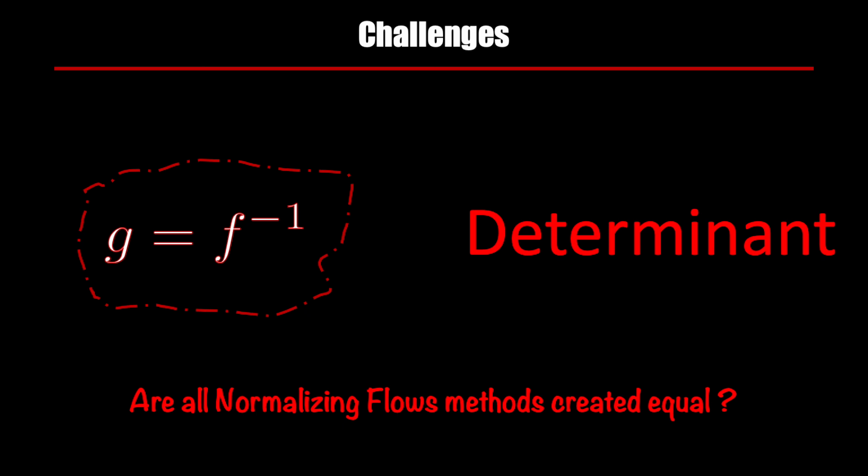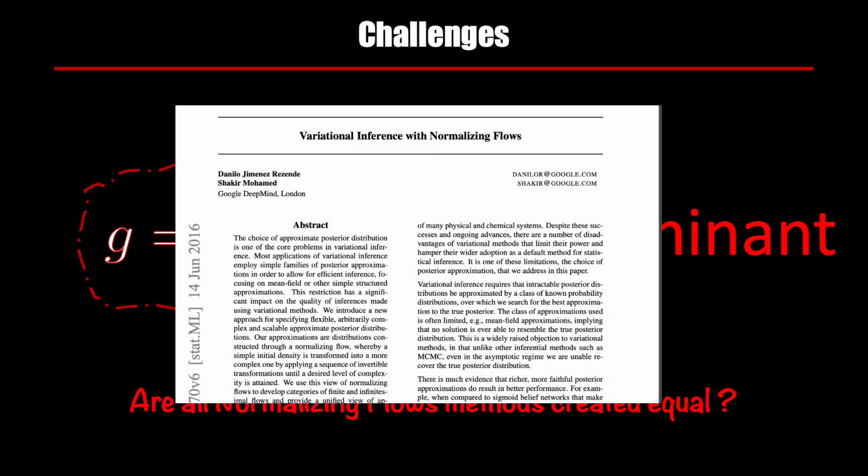Let me show you some famous papers on normalizing flows as well. The first one is titled Variational Inference with Normalizing Flows, and it is the paper that sort of jump-started this field of normalizing flows in the context of deep learning. I must tell you that this paper did not invent normalizing flows. It did not even invent the terminology normalizing flow. Normalizing flow is a relatively older concept, but this is the paper that made it famous in the context of deep learning, and especially in the context of variational inference.